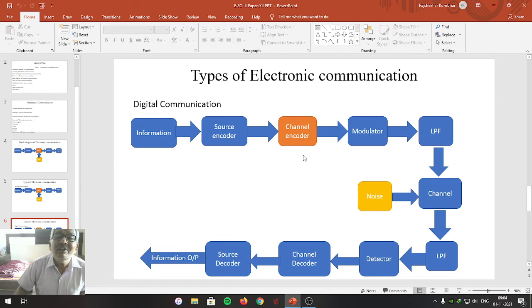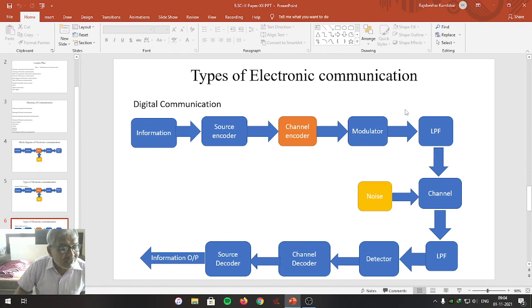This means the channel encoder encodes the code generated by the source encoder in a controlled manner to avoid the noise level at the receiver. Care is taken to avoid noise during the transmission process by giving certain codes to the source code generated, when it is likely to travel through the channel. Prior to being given to the channel, it is coded.